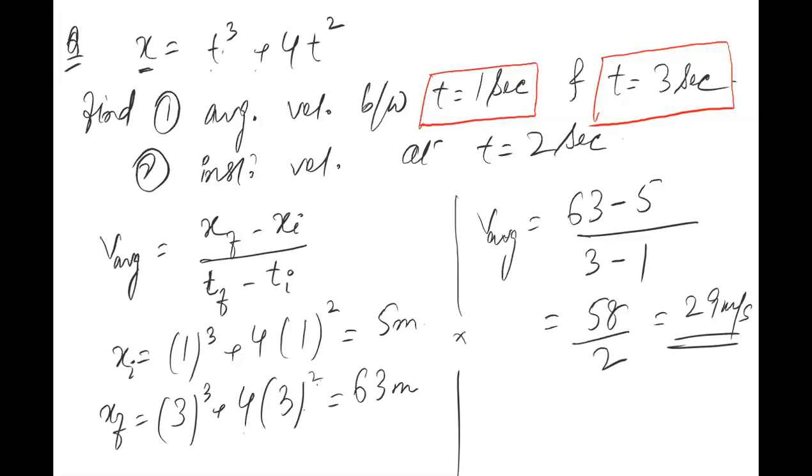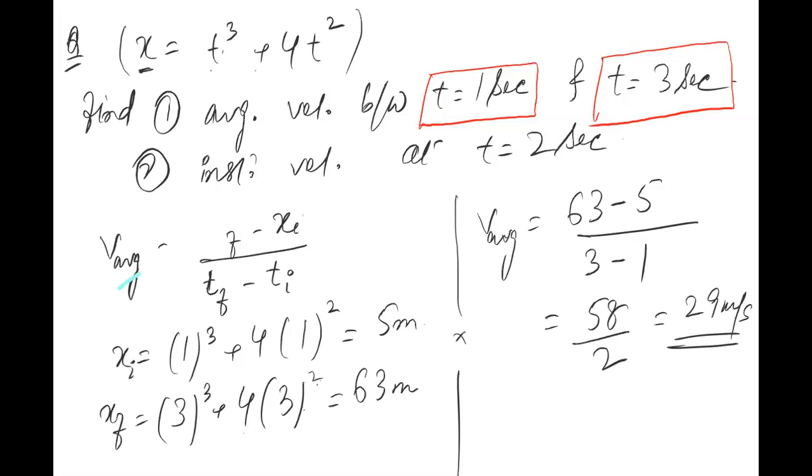Okay. Now, what is the second part? The second part is instantaneous velocity. And you know that to find the instantaneous velocity, we will just have to differentiate this x. So first differentiate this x and then put the value of t in it. Right? So let's differentiate this.